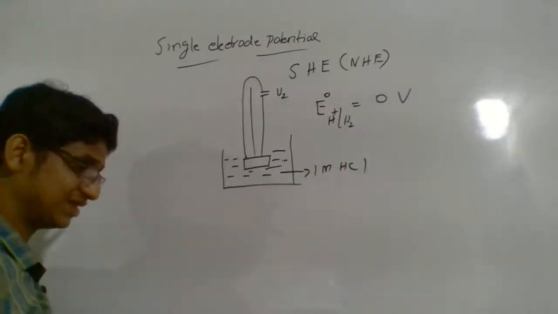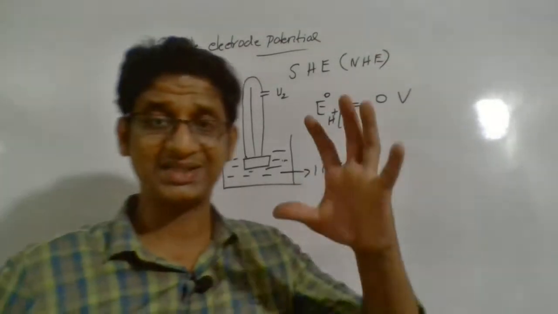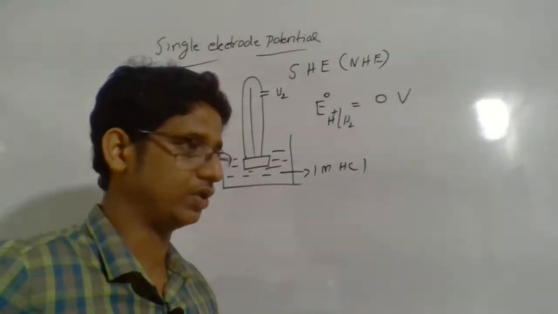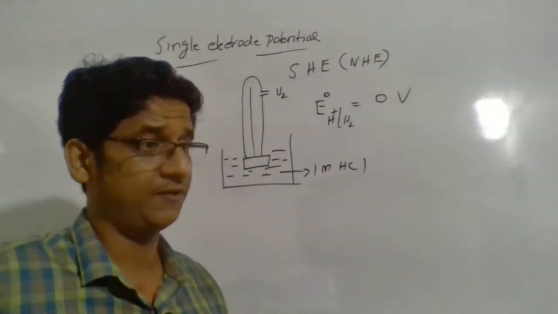Why are we saying standard? Because we are fixing a standard condition. We always need standard values, so we cannot have measurements in different conditions.